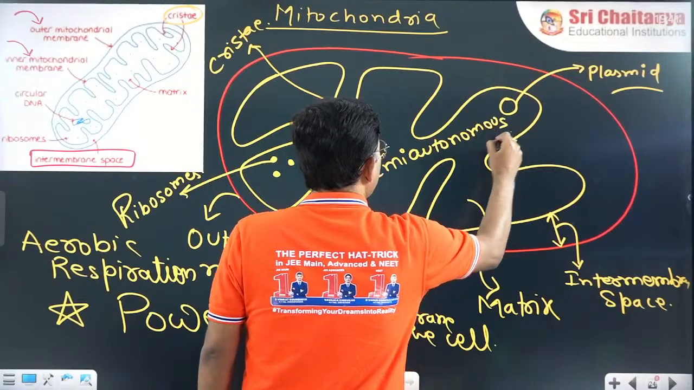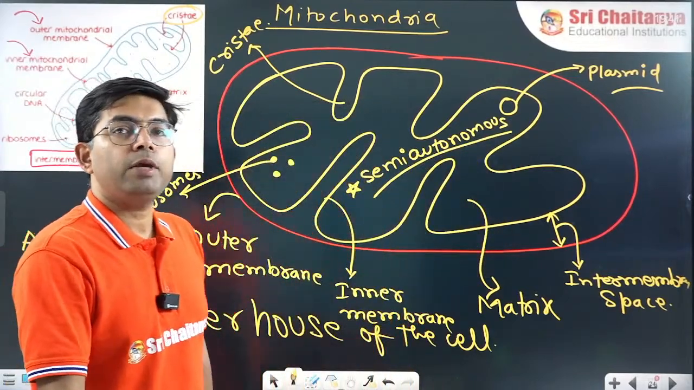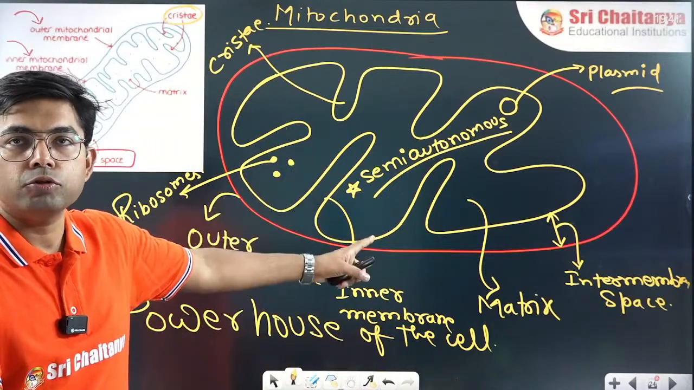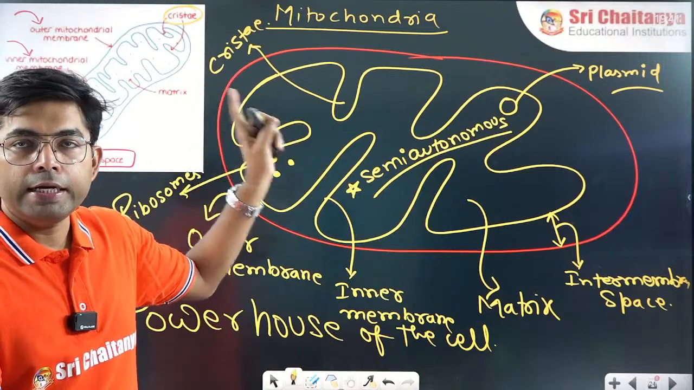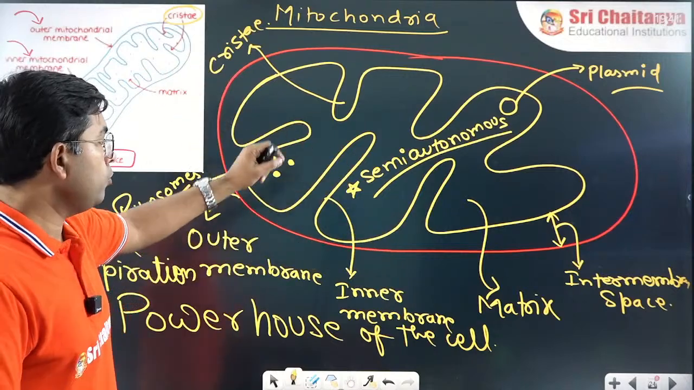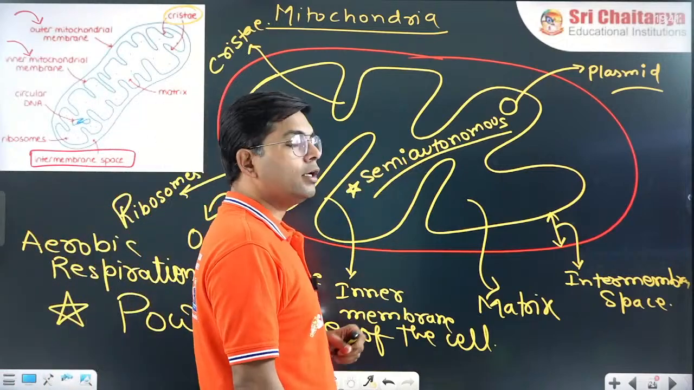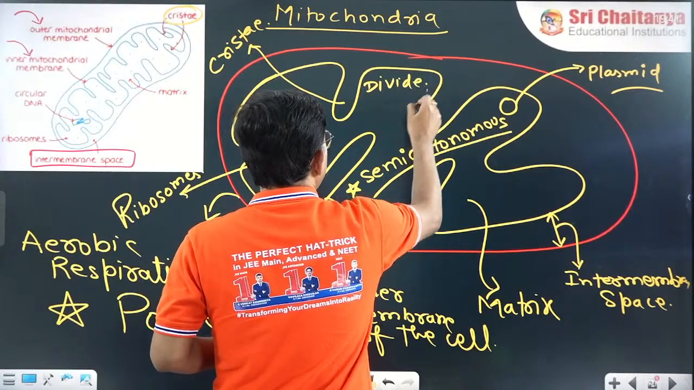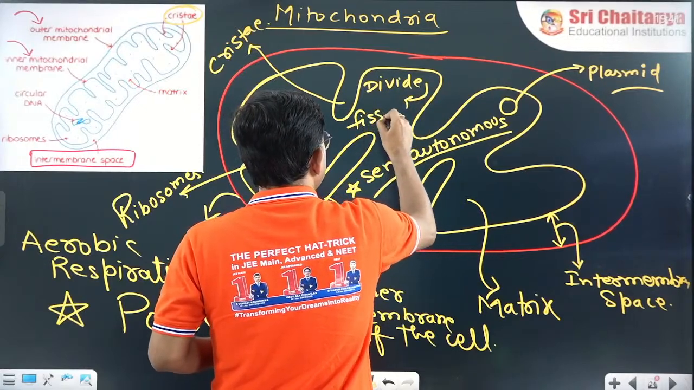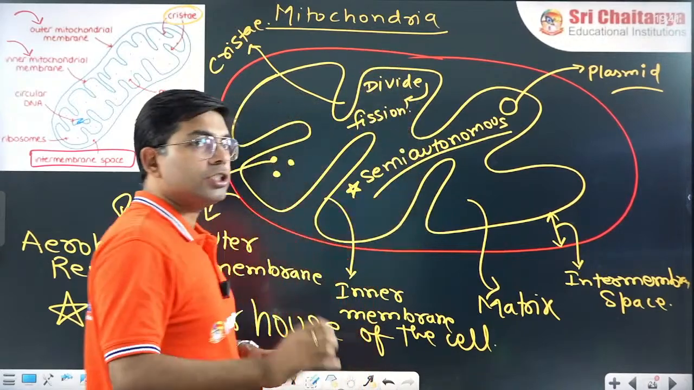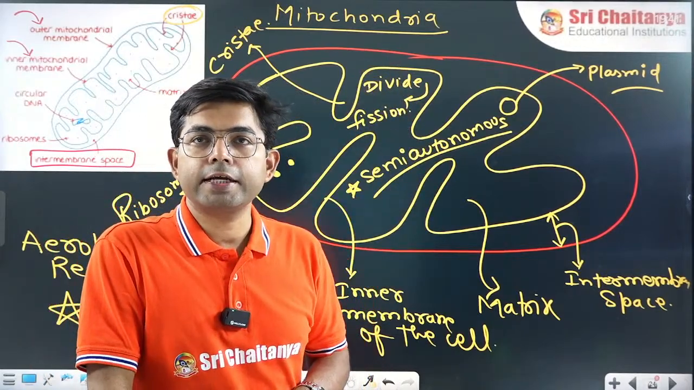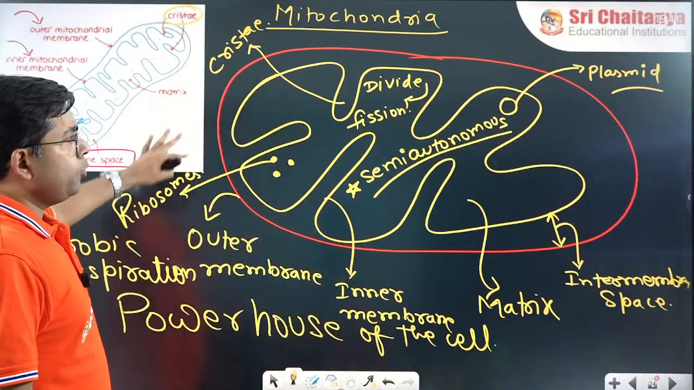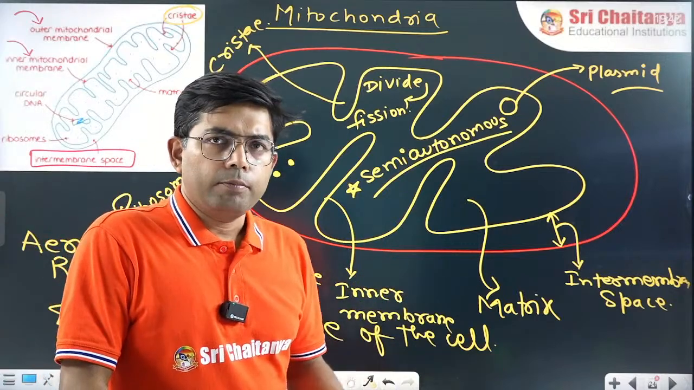Remember this point. Which cell organelle is called semi-autonomous? It is mitochondria, because it has its own ribosome and its own DNA, right? Now, one more thing. How do they undergo division? They divide by fission. They divide by binary fission, just like prokaryotes. So overall, these are the points about the mitochondria.